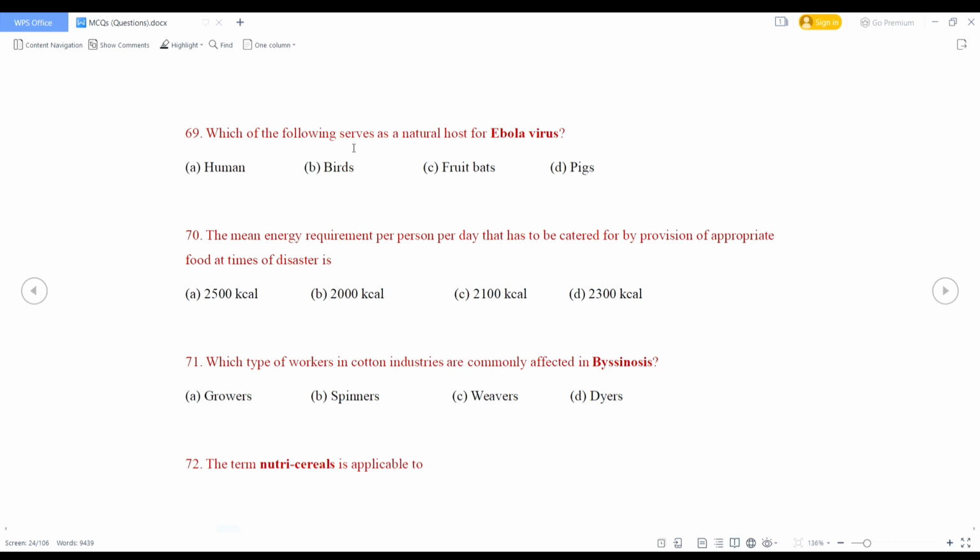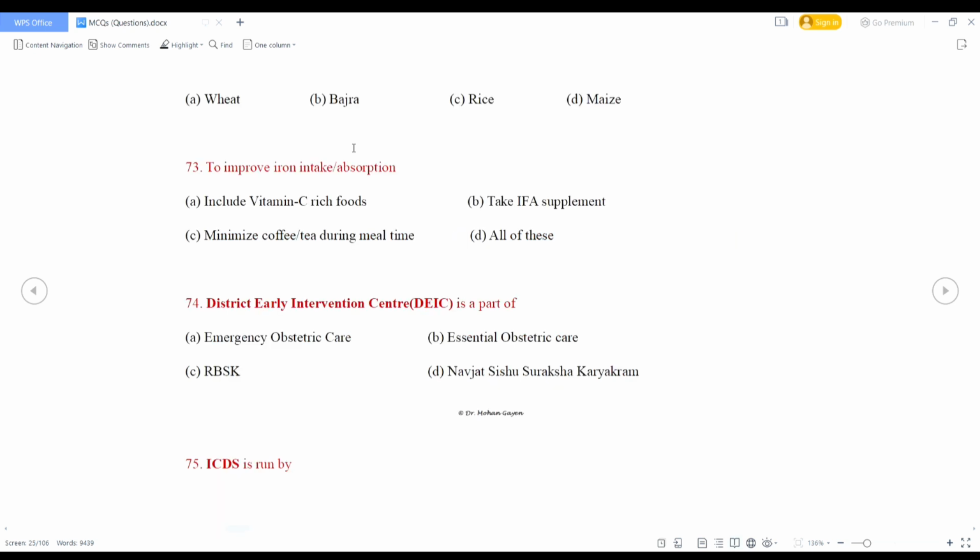The term nutri-cereals is applicable to wheat, bajra, rice, maize. So most of millet crops are native of India and are popularly known as nutri-cereals, as they provide most of the nutrients required for normal functioning of human body. So here right answer will be bajra. Jowar, bajra, ragi, these are millets.